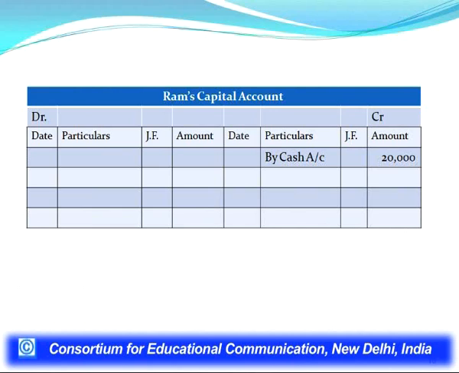This is traditional, to write 'to' on the debit side and 'by' on the credit side. Although this is not compulsory nowadays, you are making posting on the credit side, so you could simply write cash account on the credit side. If you do not write the word 'by', it does not make any difference, because we need to see the posting has been made on the correct side. So, that is more important instead of writing 'to' and 'by'. But if you are writing, you must write the correct one. So, this is the posting on the Ram's capital account.